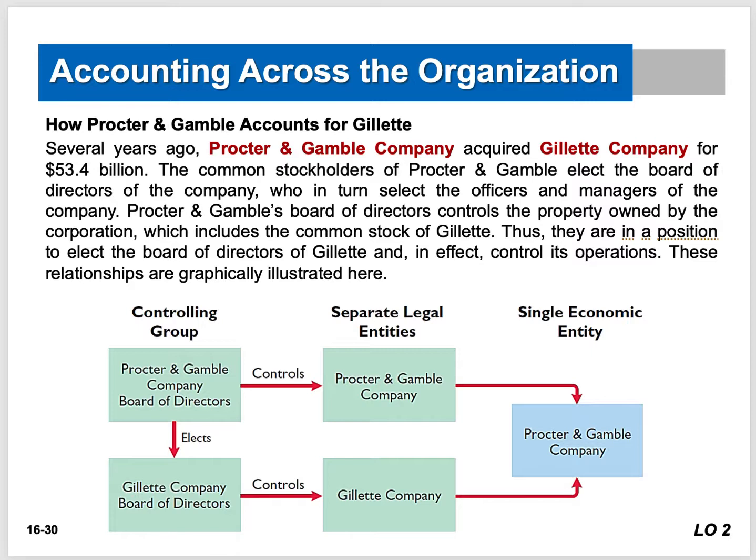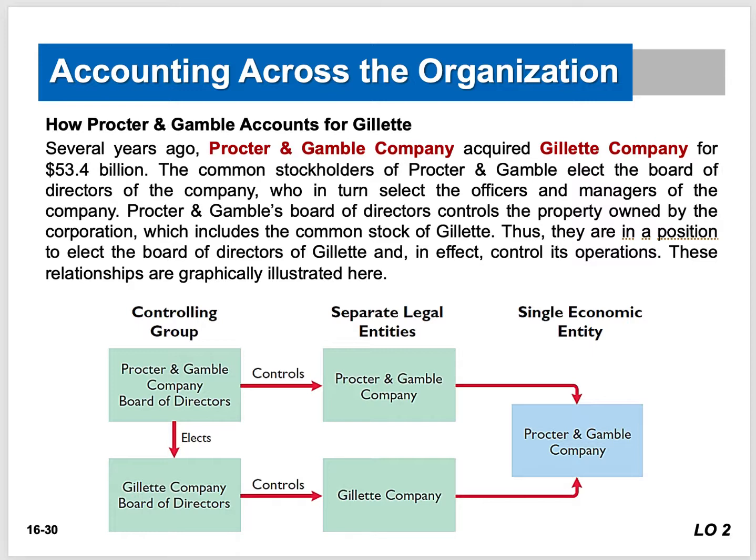So if I own 50% of Procter & Gamble's stock, guess what I'm doing? Since I have all that stock, they own Gillette, right? So basically one company can run 3 or 4 different companies, right?